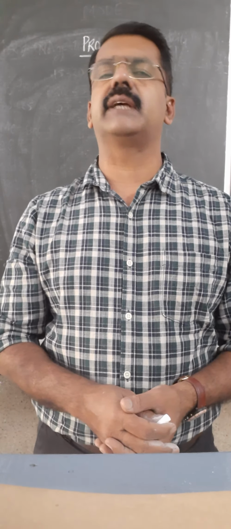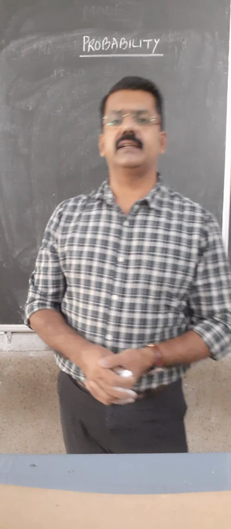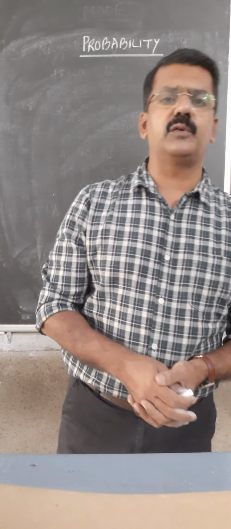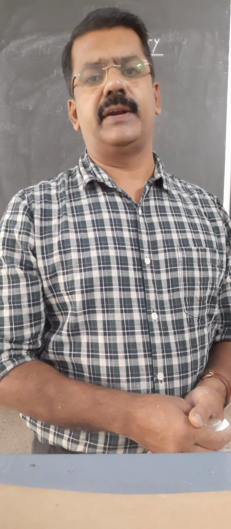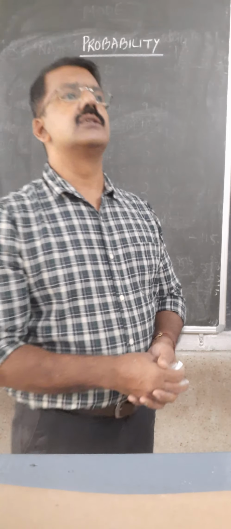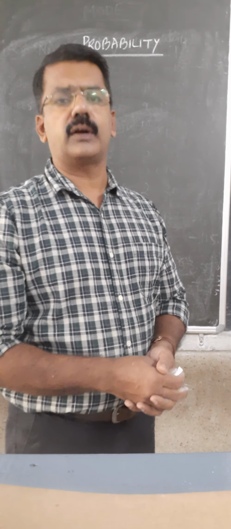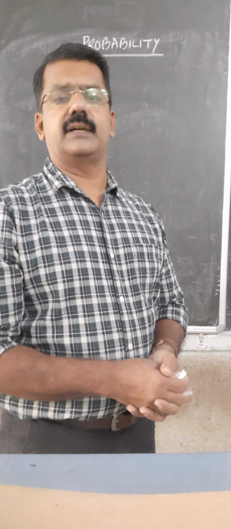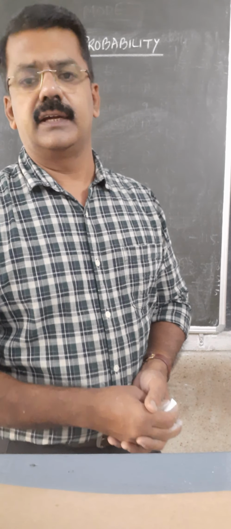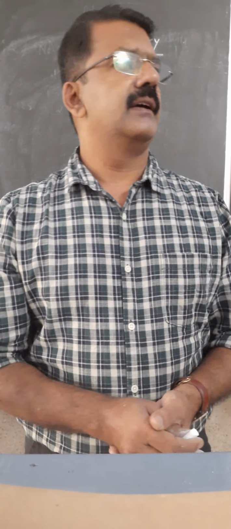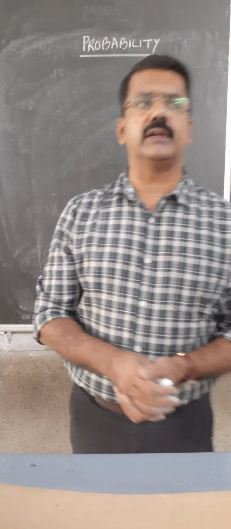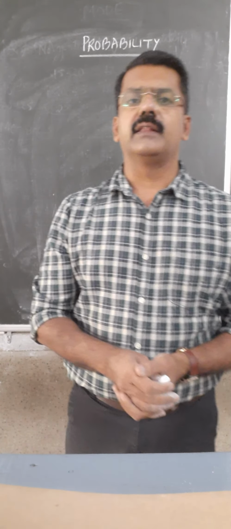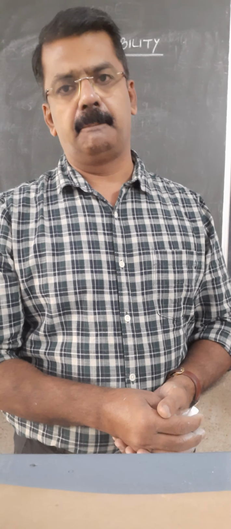Or if there is bright sunshine, we say that the chance of rainfall today is very poor, or it has no chance of rainfall today. So we usually talk about chances, but when we represent the chance of occurrence of any event in mathematical form, then we call it probability.